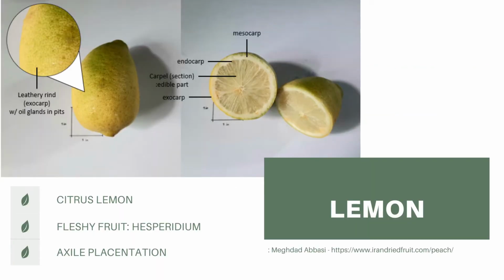Compounds in the pits are responsible for the aroma given off when the peels are bruised or ground up. The fleshy interior or endocarp is composed of separate sections or carpels filled with fluid-filled sacs that are specialized hair cells. These are juicy and form the edible part of the fruit. Lemon has axile placentation. It occurs in the carpellary syncarpous ovary. Inward growth of margins of carpels forms a multicarpellary condition which contains an axis in the center.